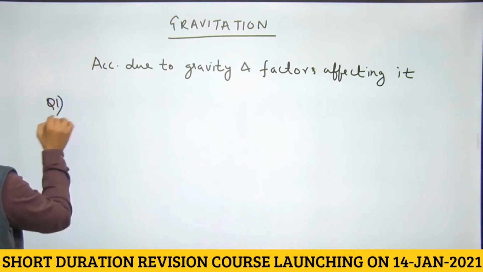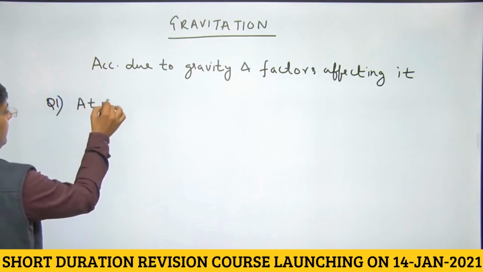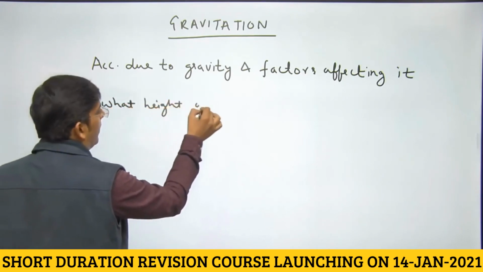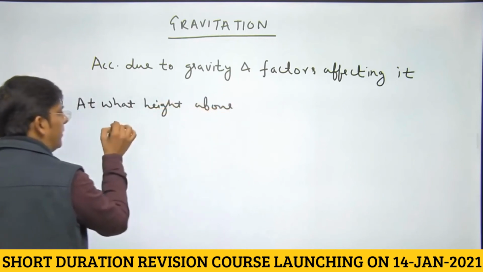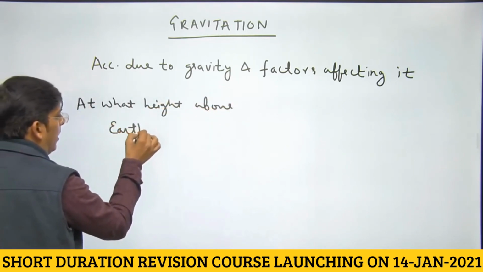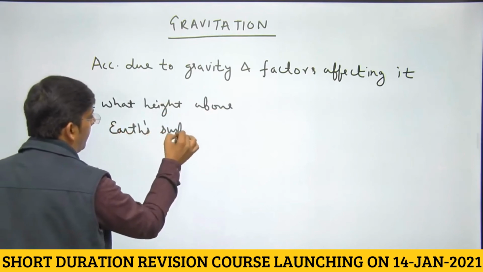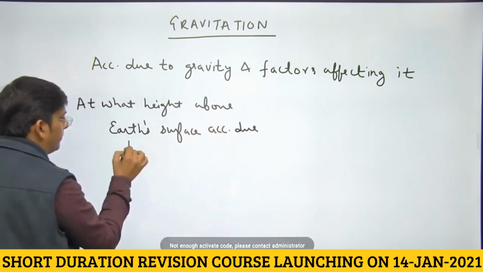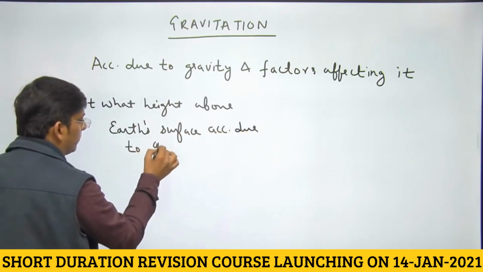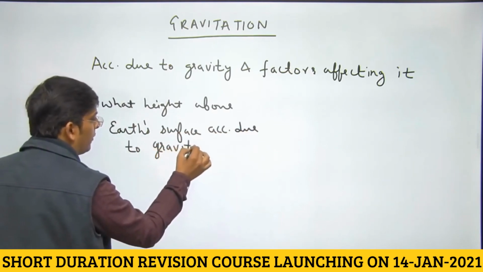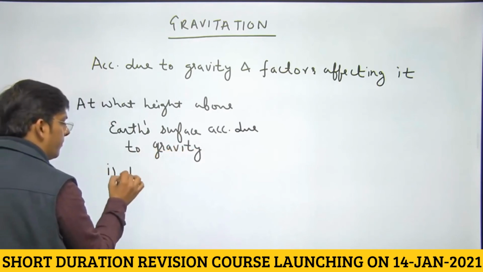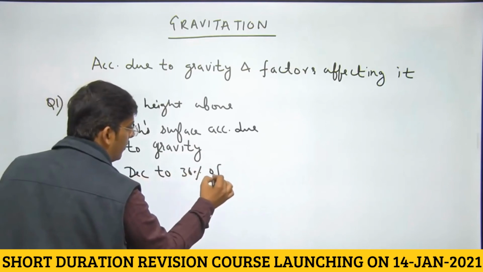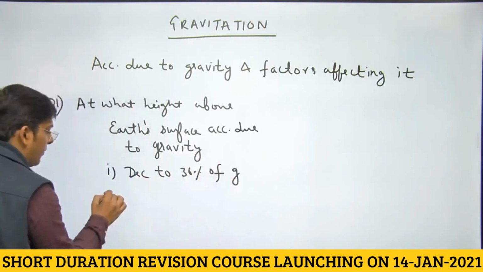So one very simple question: at what height above earth's surface does acceleration due to gravity decrease to 36% of its value at surface?